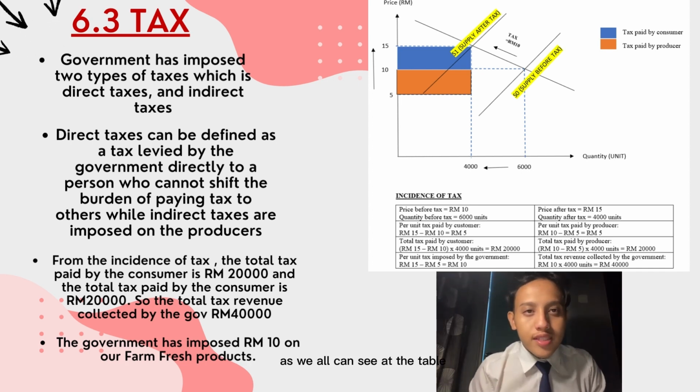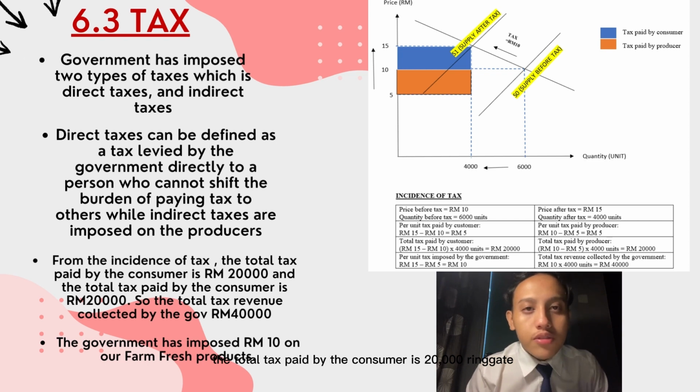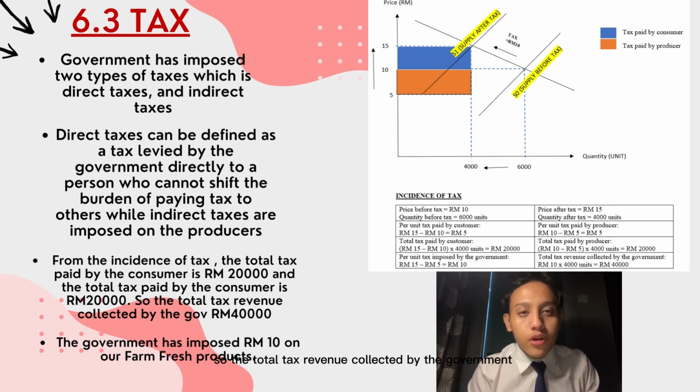As we can see in the table of incidence of tax that we get from the graph shown, the total tax paid by the consumer is 20,000 ringgit, and the total tax paid by the producer is 20,000 ringgit as well. So the total tax revenue collected by the government is 40,000 ringgit.